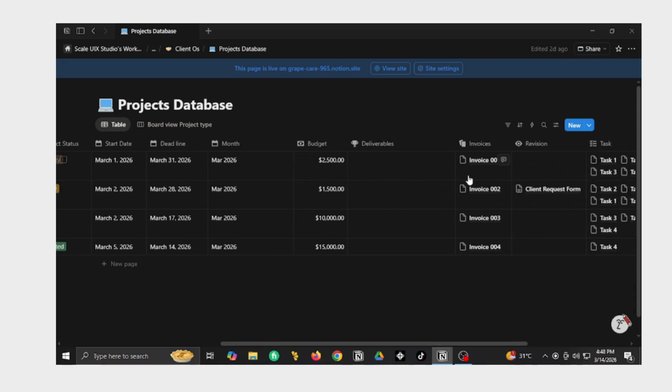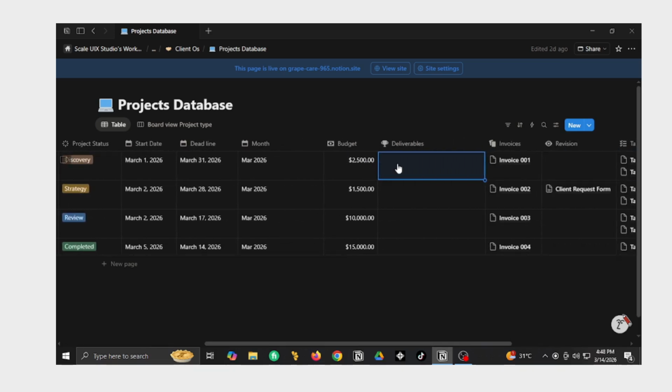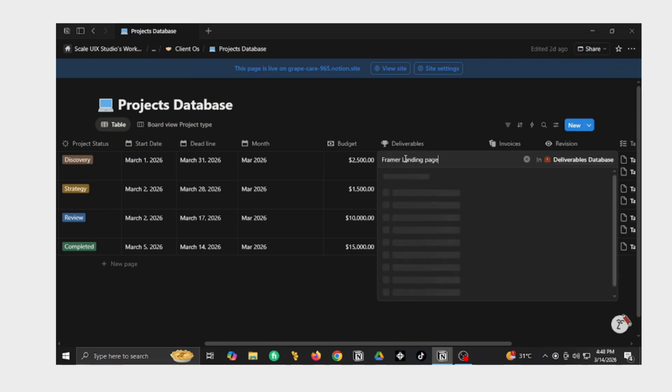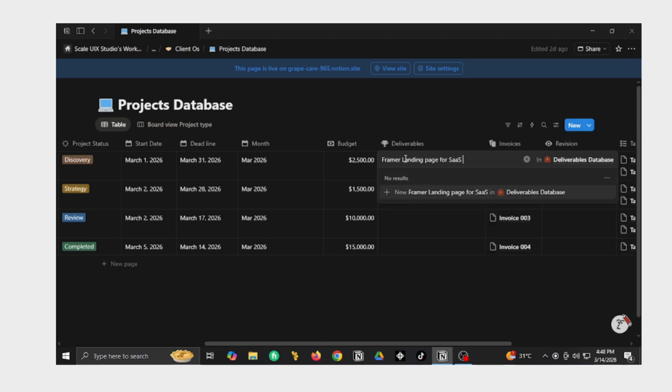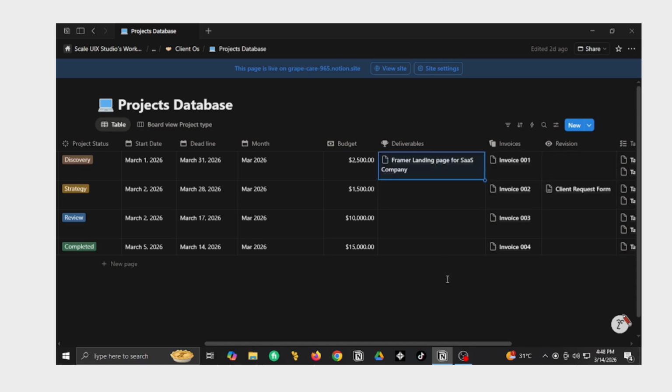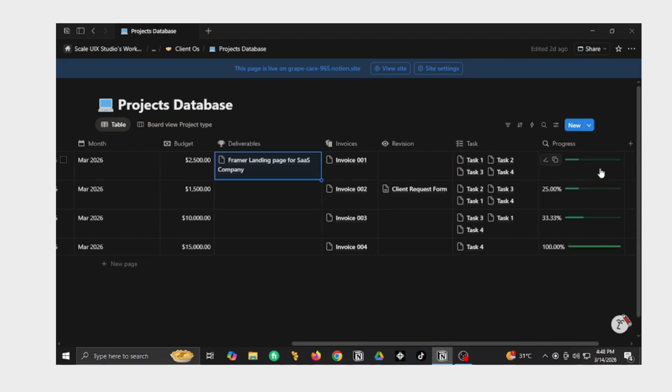budget, deliverable, invoice. I can add deliverable from here as well, like let me see, it's a web design, so let's add a deliverable. And now click new, then I'll just have a new deliverable here. I can track the invoice, I can track the revisions, I can track the task, I can track the progress, everything I can track right here.